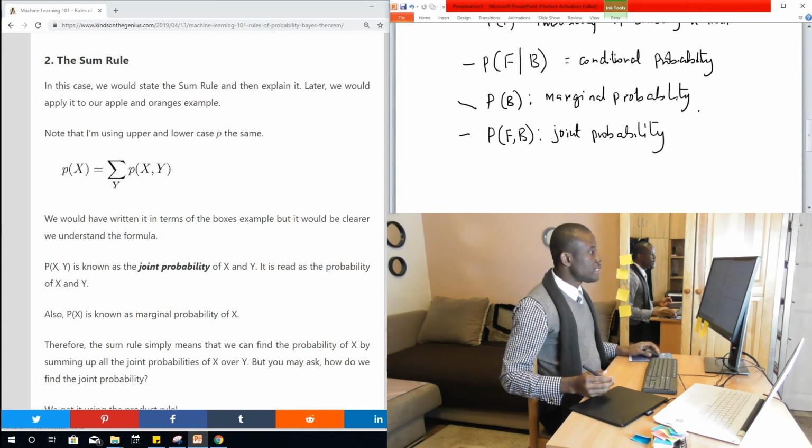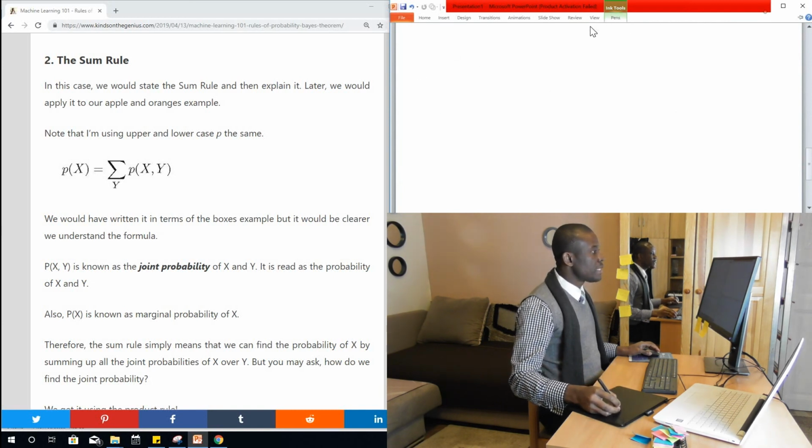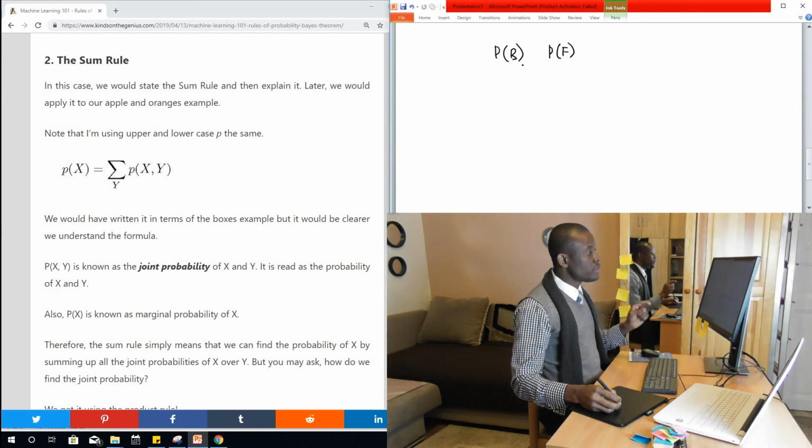So let's illustrate again using the box example. If we have probability of B and we have probability of F, you already know that these are what are called marginal probabilities.